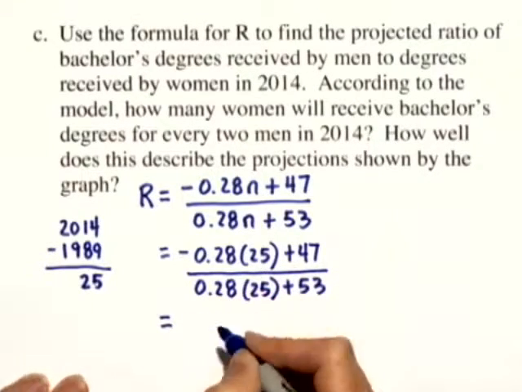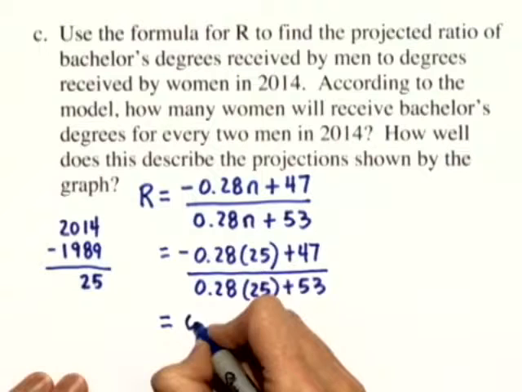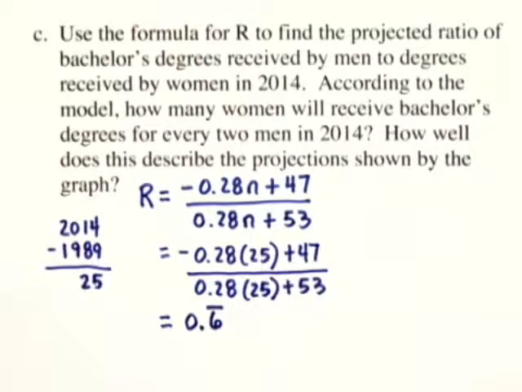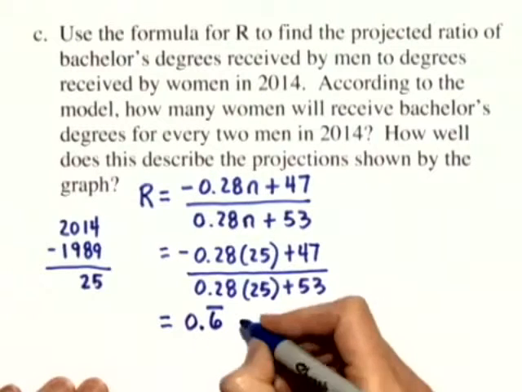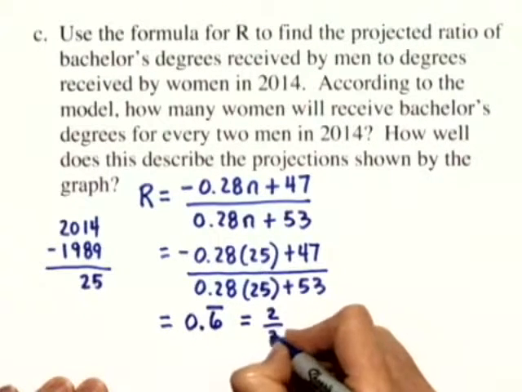When we calculate this ratio with a calculator, we come out with 0.repeating 6. If you recall, 0.repeating 6 can be approximated by the fraction 2/3.